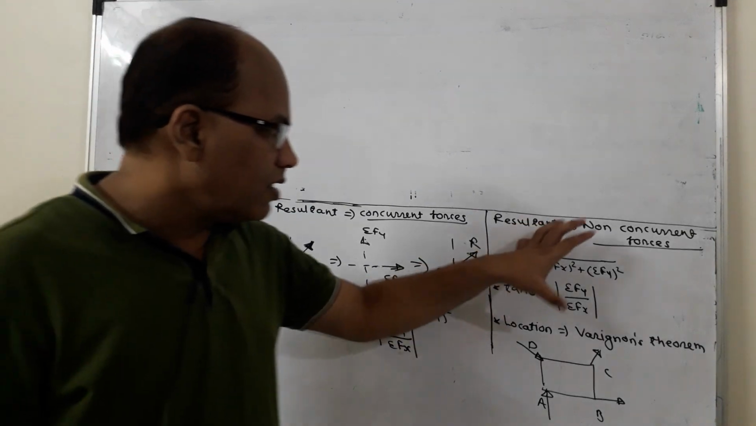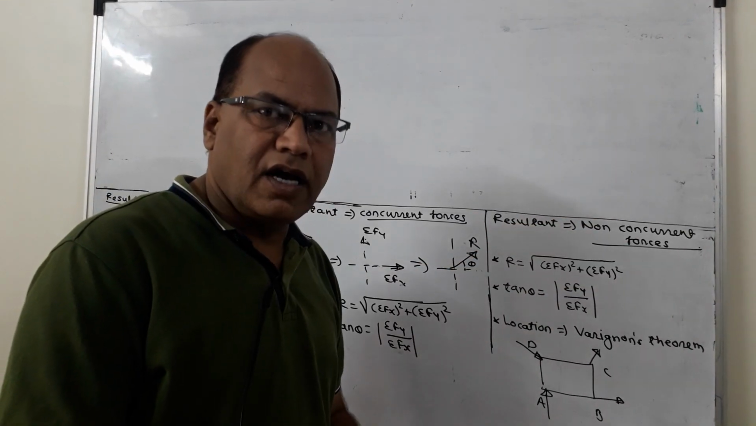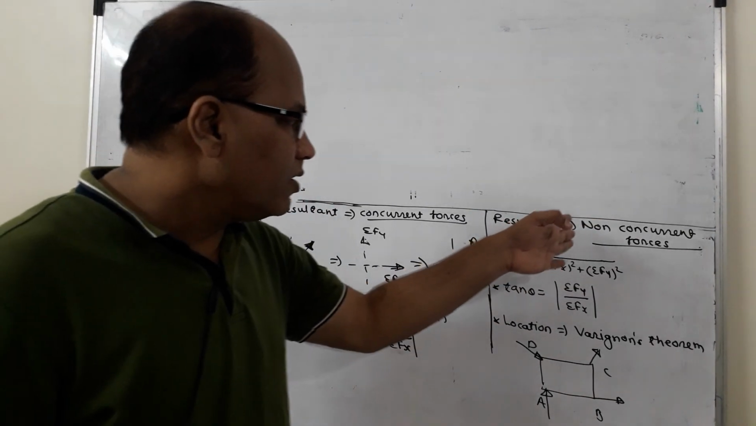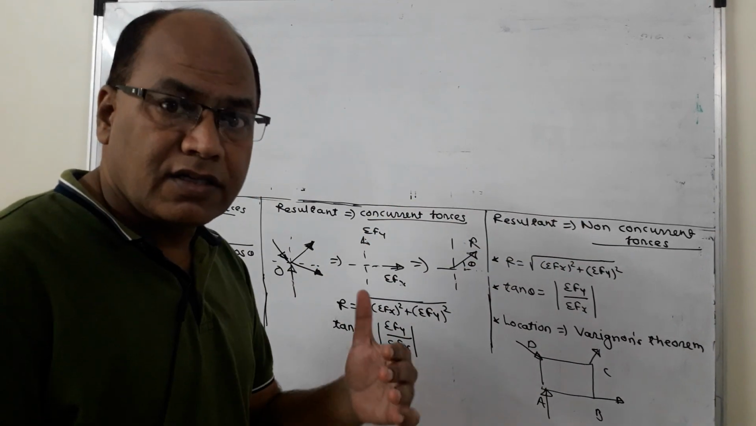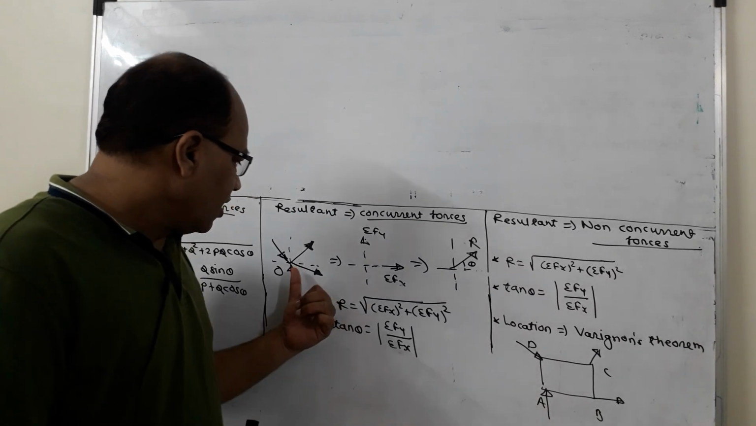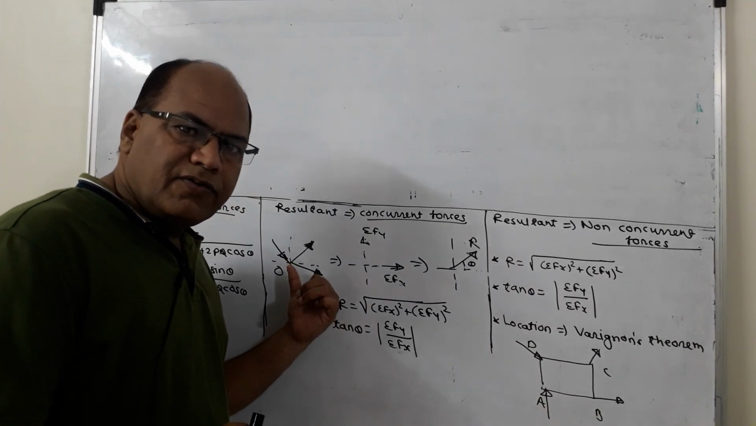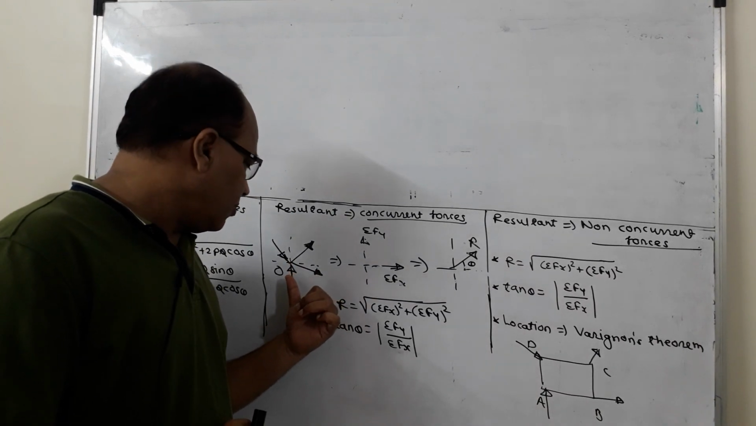In order to get the resultant of non-concurrent forces, again, the difference between the resultant of non-concurrent forces and the resultant of concurrent forces is like this. In this case all the forces are acting at a single point, say point O.